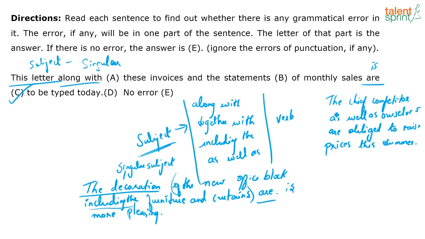Singular subject. Likewise, the chief competitor. The chief competitor is my singular subject. Everything else is just additional information, which is "as well as ourselves"; is obliged to raise prices this summer, not "are." Are you following? So subject verb agreement, these are some things that are very basic, you need to keep this in mind.